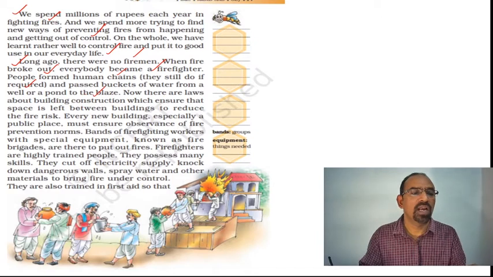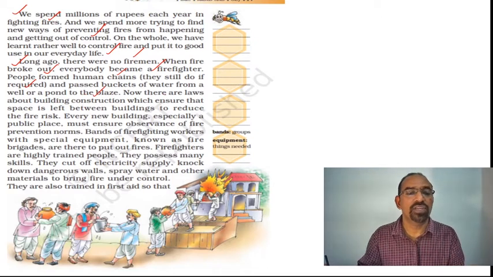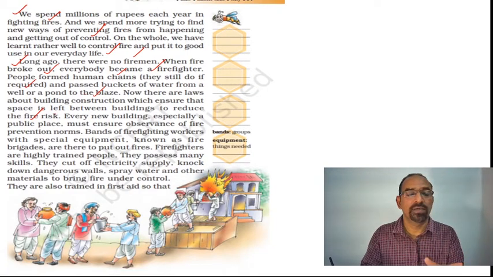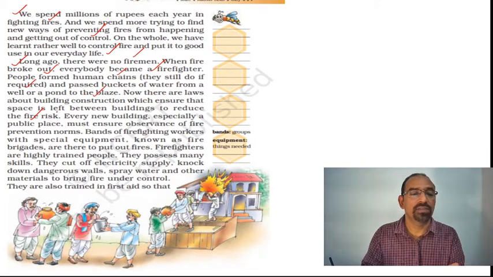Now there are laws about building construction which ensure that space is left between buildings to reduce fire risk. Construction rules have changed.